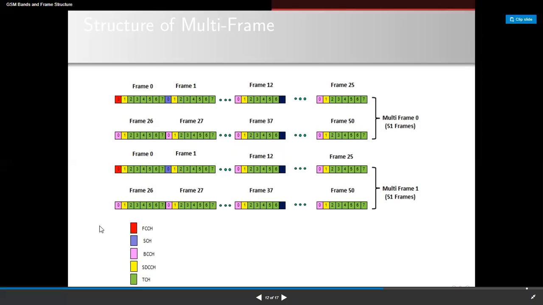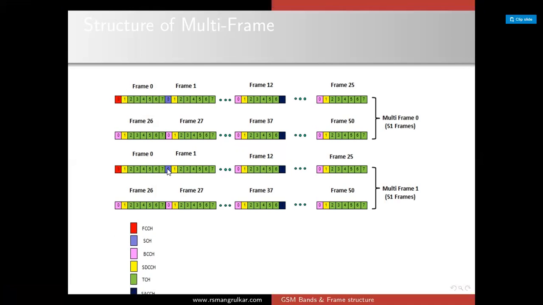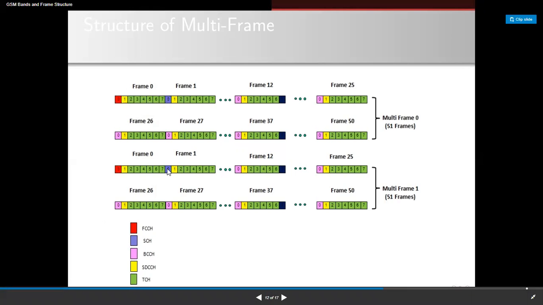This is a clear representation. The red color represents FCCH. FCCH occupies the first time slot, at the beginning, and it repeats every 10th frame. Next, yellow color represents standalone dedicated messages in order to identify the network characteristics of a cell. Next, synchronization also occurs every 10th frame. It repeats similar to the FCCH and follows immediately after the FCCH. Next, broadcast channel occupies the beginning of the new time slot. And TCH is the traffic channel, which consists of user data or speech data.